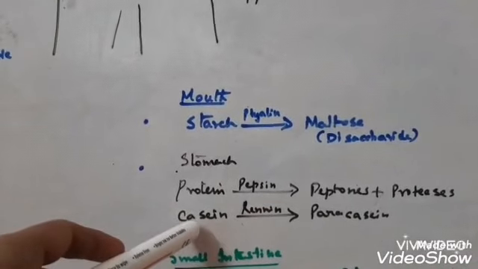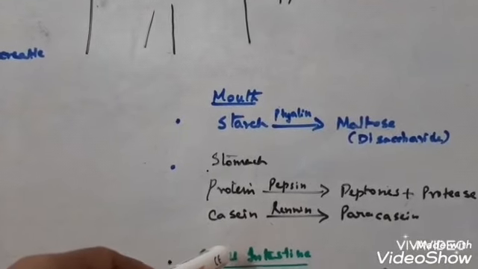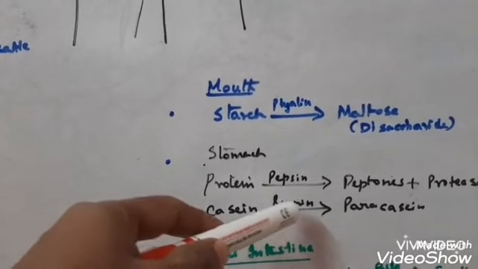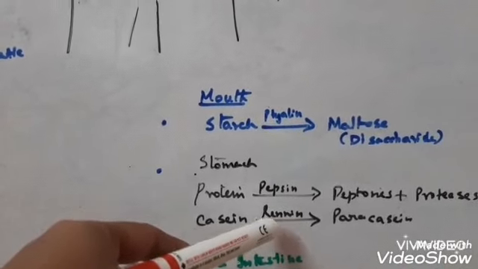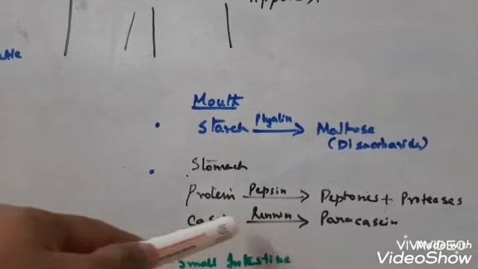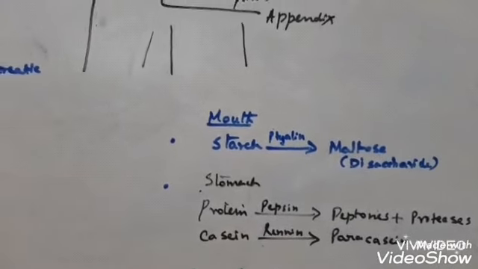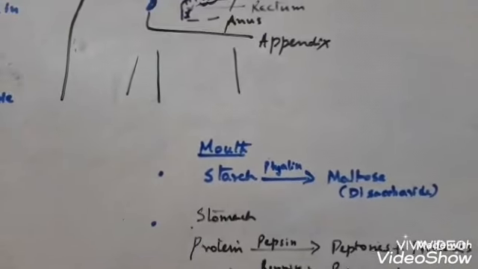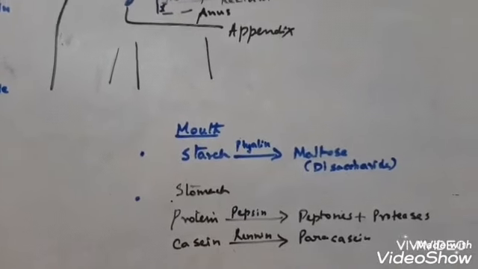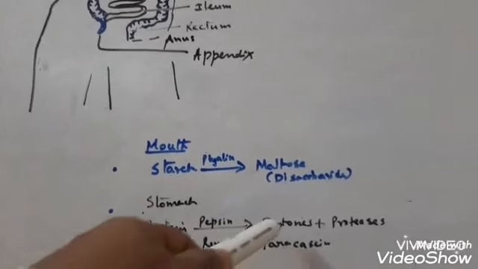In suckling infants, like breastfeeding infants, in their stomach we can find one other enzyme called rennin, R-E-N-N-I-N. Remember the spelling. This rennin changes the milk protein casein into paracasein. So these are the functions of the stomach. In the stomach, hydrochloric acid makes the food acidic for the action of pepsin to act upon protein to convert it into proteose and peptone.